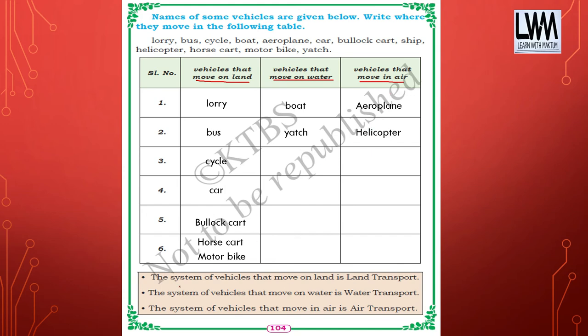The system of vehicles that move on land is called land transport. What is land transport? The system of vehicles which move on land. And the system of vehicles that move on water is water transport. Water transport means the vehicles which move on water. Then the system of vehicles that move in air is air transport. Land transport, water transport and air transport.